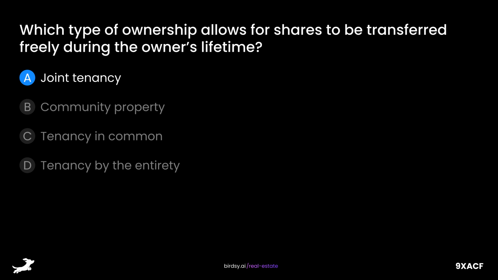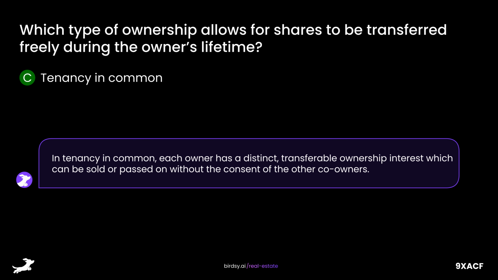Is it A, joint tenancy? B, community property? C, tenancy in common? Or D, tenancy by the entirety? The answer is C, tenancy in common. In tenancy in common, each owner has a distinct, transferable ownership interest, which can be sold or passed on without the consent of the other co-owners.